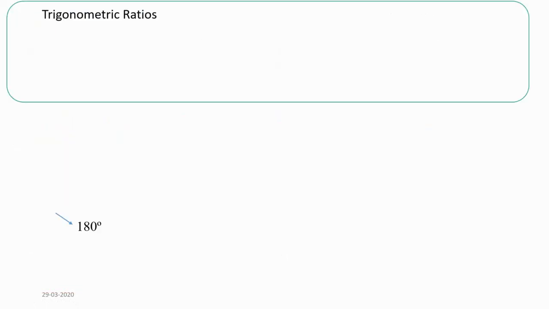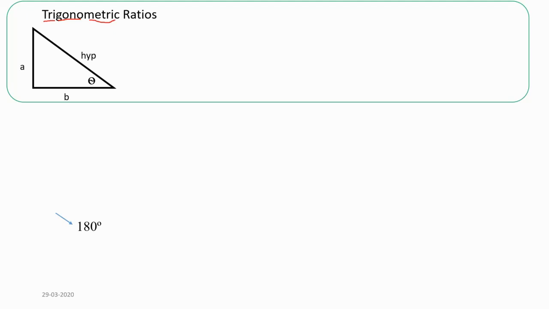Let us shortly discuss trigonometric ratios. There are 6 trigonometric ratios, of which we will see only one now. The other 5 will be discussed later in mathematics. There is a full chapter on trigonometric ratios, chapter 7, where you will learn in full detail. Let us see the meaning of trigonometric. Tri means 3, gonal means sides, and metric means measurement. So the measurement of a 3-sided shape or figure is called trigonometric.